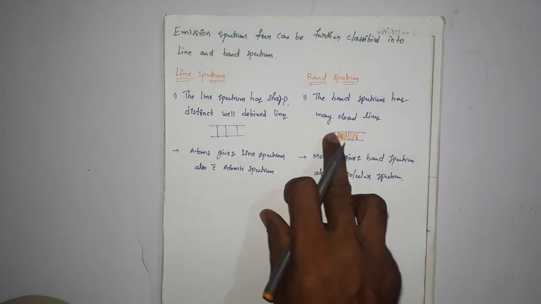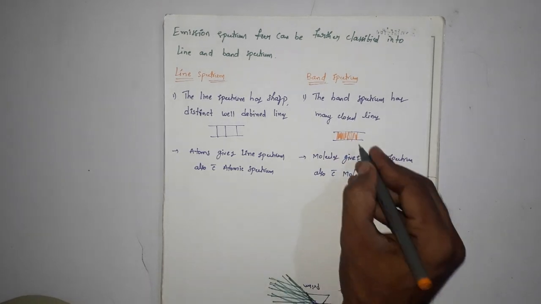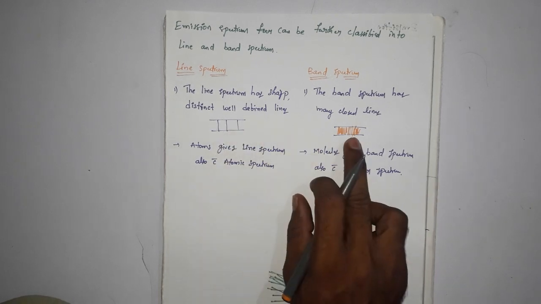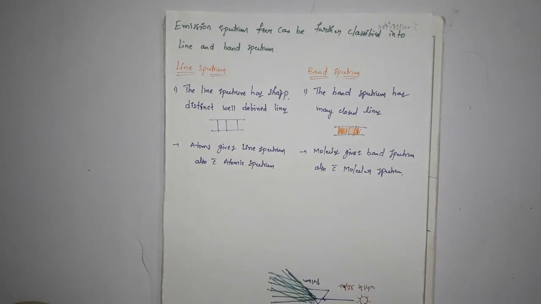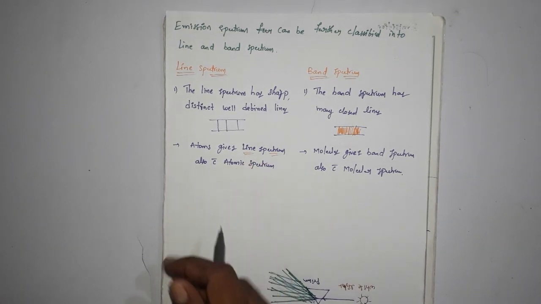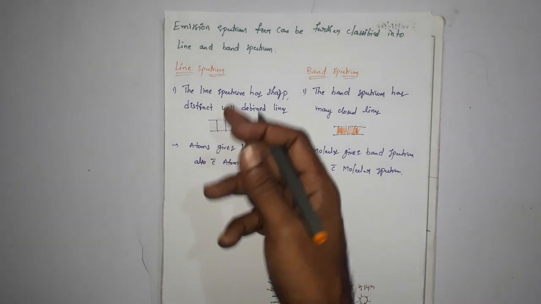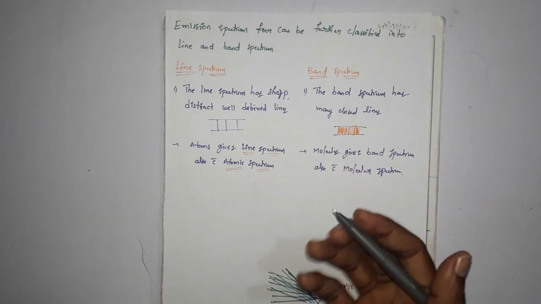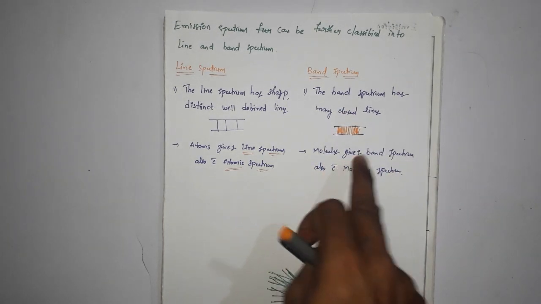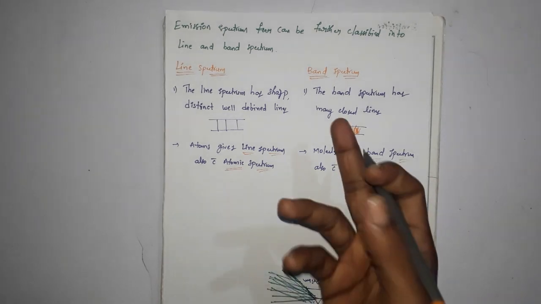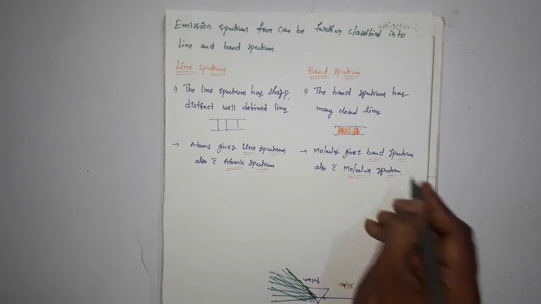The band spectrum has many closed lines. Mainly atoms give line spectrum, so we also call it atomic spectrum. Mainly molecules give band spectrum, so we also call it molecular spectrum.